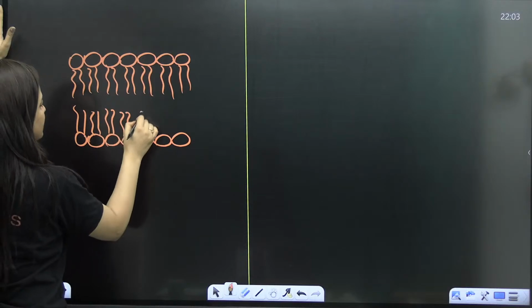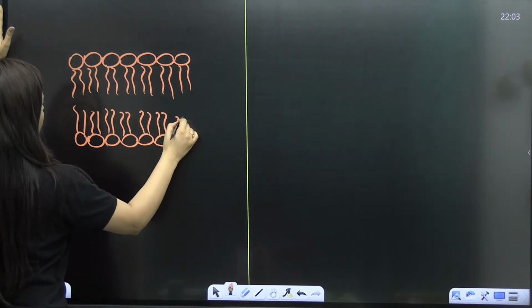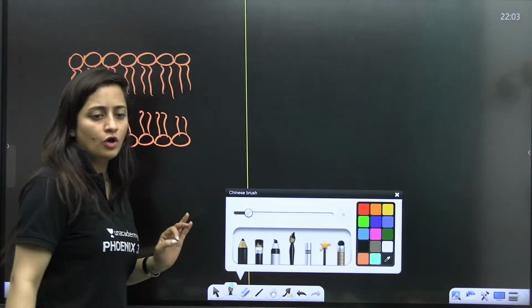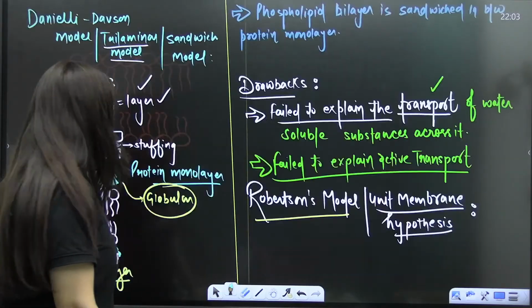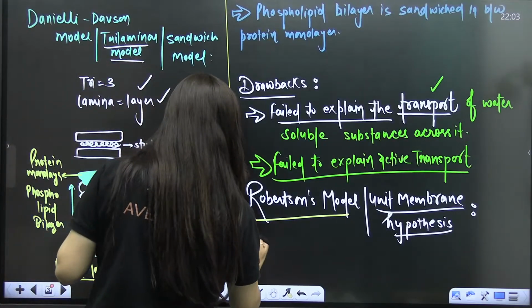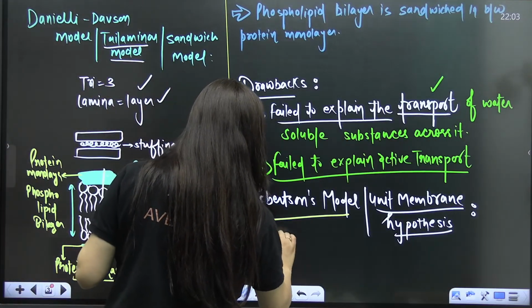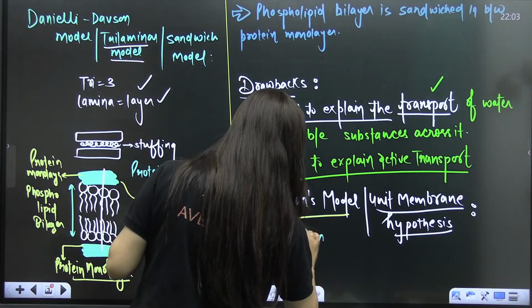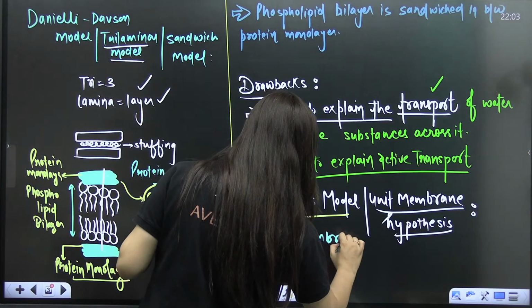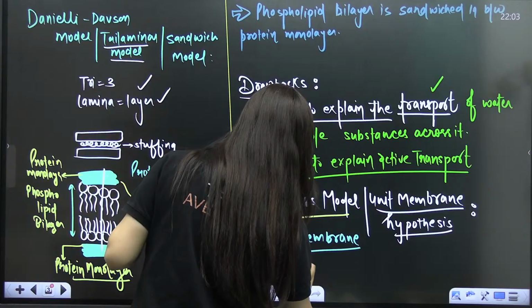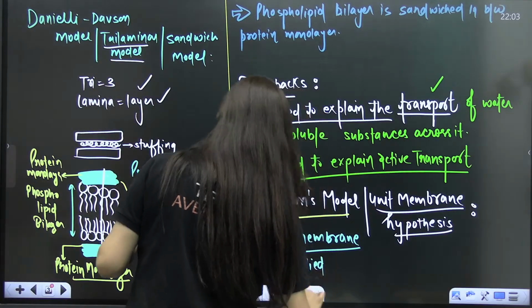In the Robertson model, they also studied the RBC membrane.